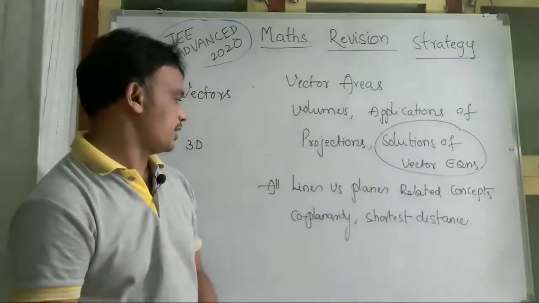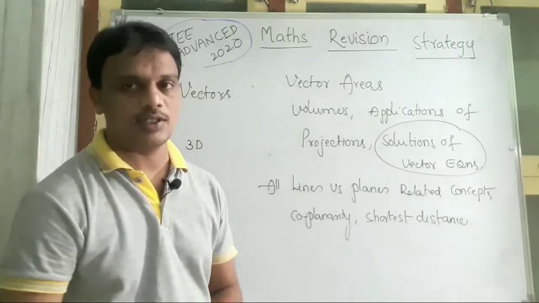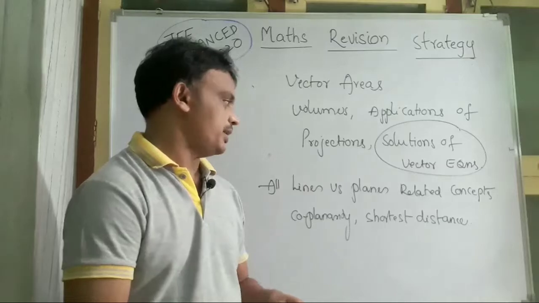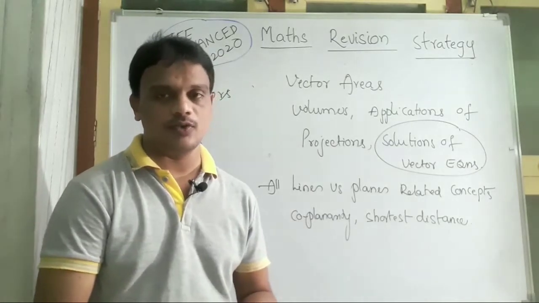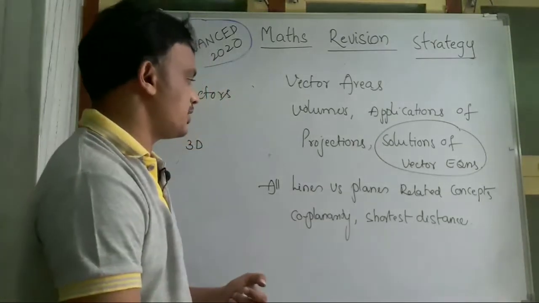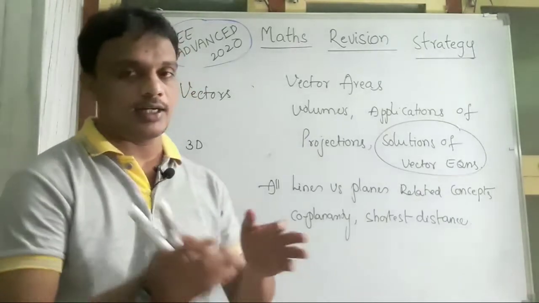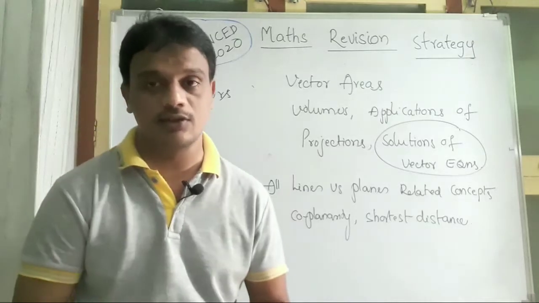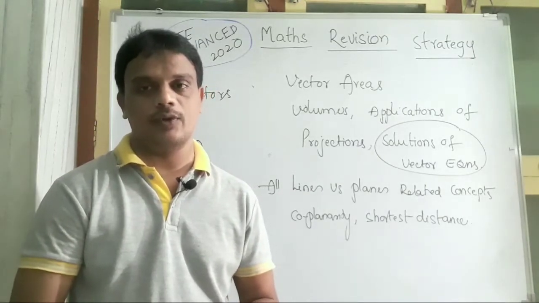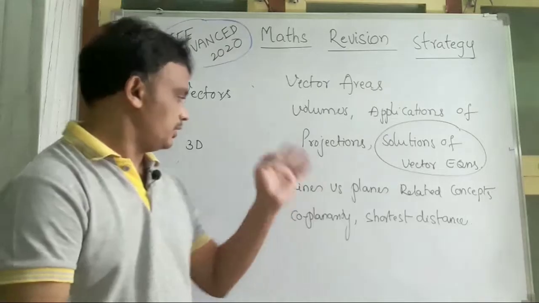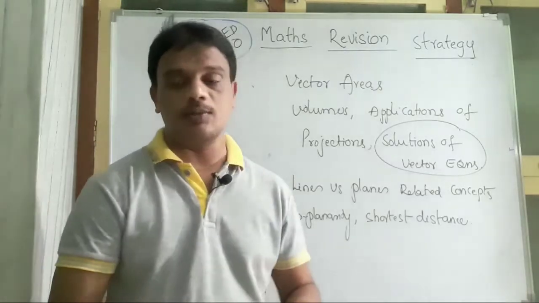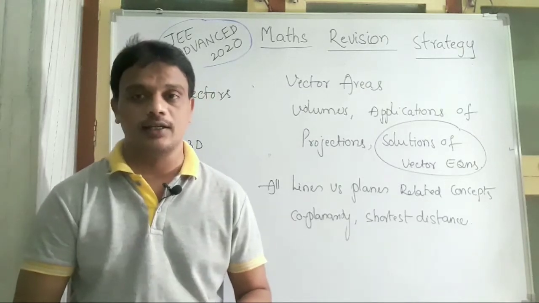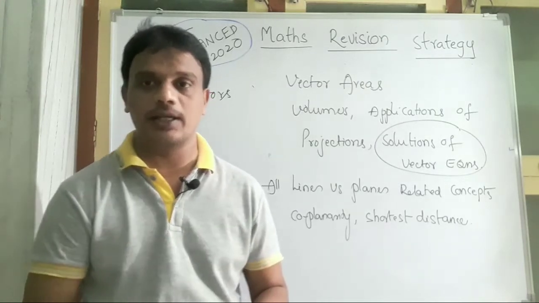From 3D geometry, apart from direction cosines and direction ratios, please focus on the concepts related to lines and planes, and particularly the conditions for coplanarity and the shortest distance between skew lines. In addition, we may get some more concepts: the image of a point with respect to a line, the image of a point with respect to a plane, and the image of a line with respect to a plane.